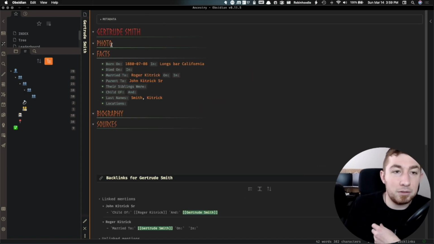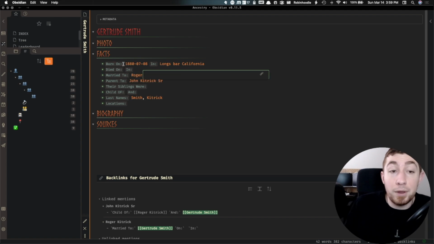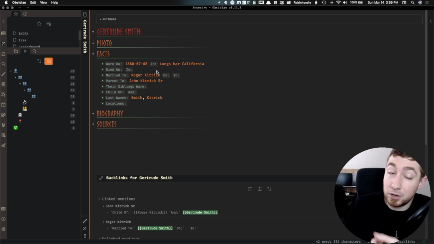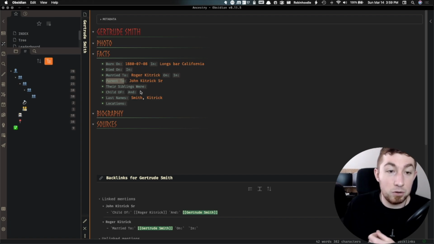Now, what I have on each of these pages is details about that person and their life. So looking at this Gertrude Smith here, when they were born, where they were born, and as I still have a lot of information to gather, when they died, where they died, who they were married to, from when to when, and multiple marriages, who their children are, who their siblings were, and who their parents were, their last names that they've had, and locations they've lived. But this is just some very bare bones information.